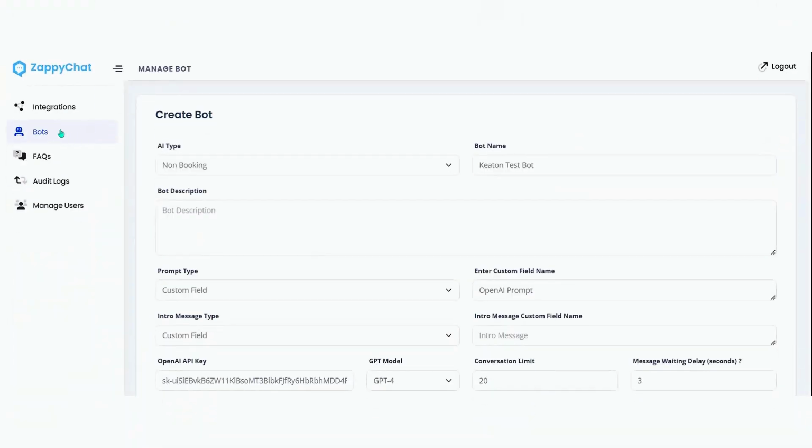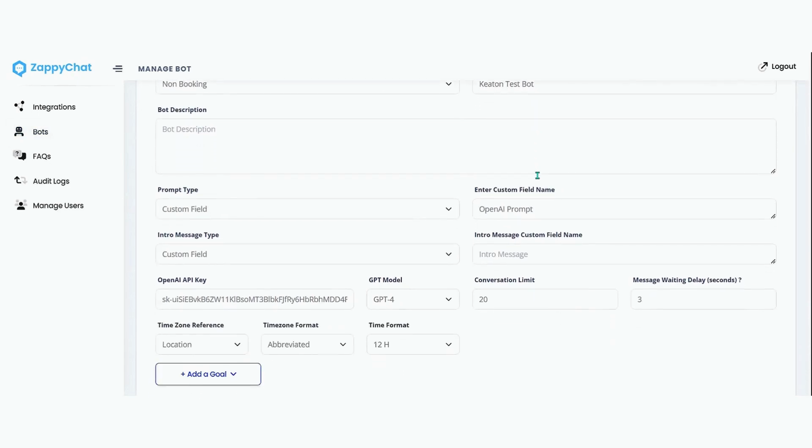And my thing is, we don't hate talking to robots. We hate talking to robots that don't do their job well. Now, where ZappyChat excels is the ease of setup. There is some insane stuff that they have done where literally all you have to do is connect ZappyChat to HighLevel. And then after that, you create the bot, fill in the info, name, message, how long you want it to take before it replies, and then hit go.